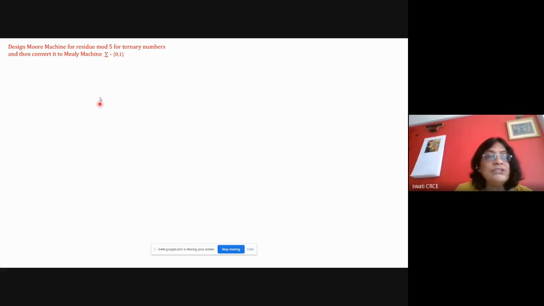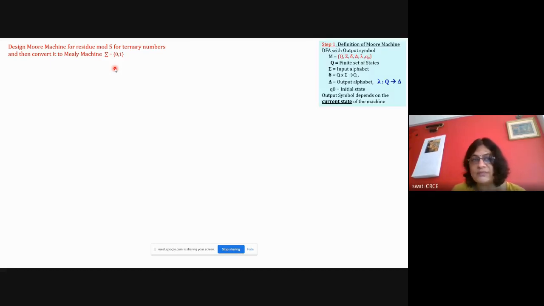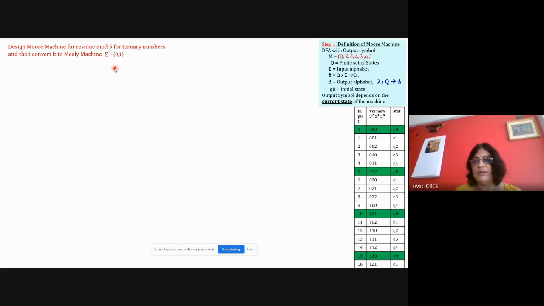So now the question is: ternary number system, divide it by 5, and it should generate the remainders. So what I'll do is first write down the definition of the Fourier machine, then take my input and try to solve the problem by hand. So what is my input? This is in decimal numbers. I've written down all the decimal numbers 0 to 16. And then in the ternary number system, I'm writing the number.